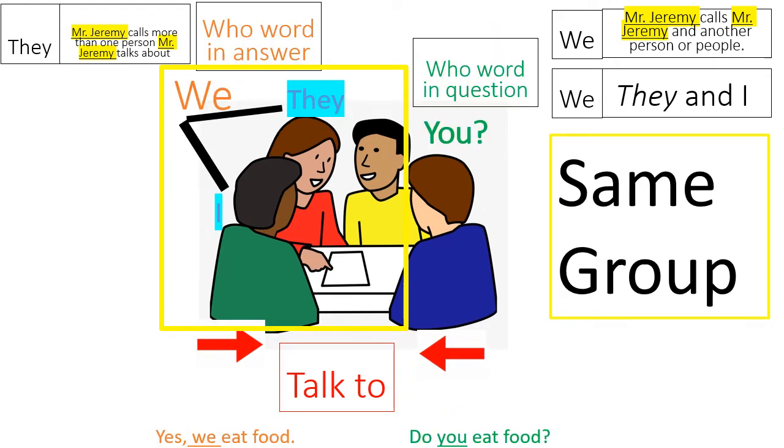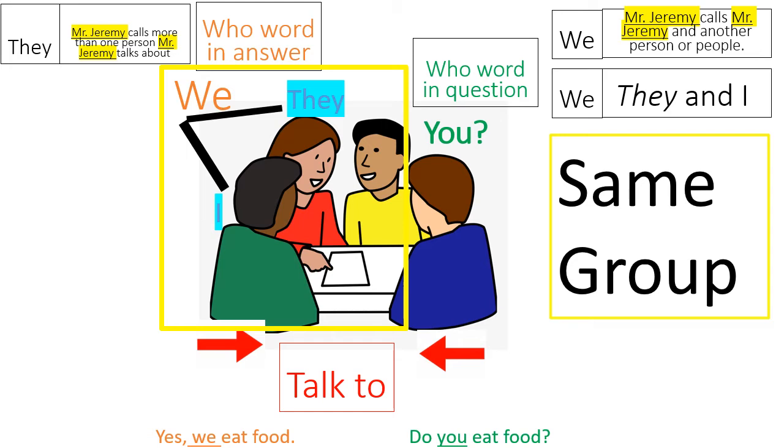So here is another situation. So when the who word in the question is you, and this person in the blue shirt, not part of the group, asks, do you eat food? Remember, you can be more than one person in this group. The who word in the answer is we. So we means I. So this person in the green shirt calls this person in the green shirt I. And this same person calls these two people, one in the red shirt and one in the yellow shirt, they.